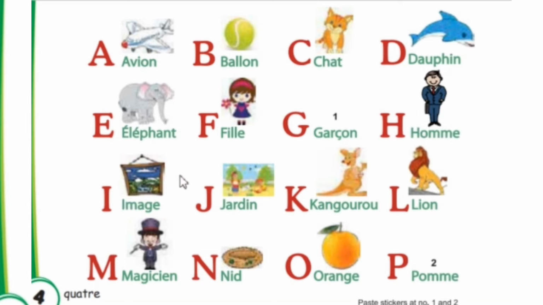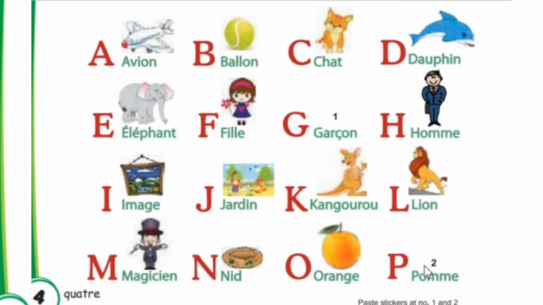I comme image. J comme jardin. K comme kangourou. L comme lion. M comme magicien. N comme Ned. O comme orange.